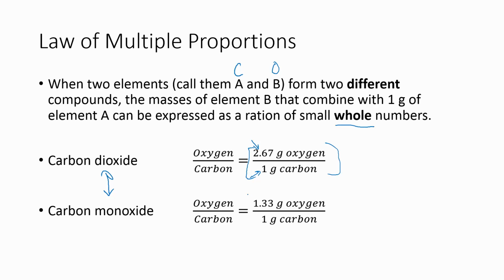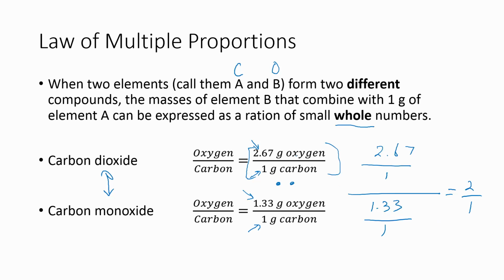What we're looking at is the fact that carbon monoxide, since it has 1.33 grams of oxygen to 1 gram of carbon, that if we look at the ratio of these 2 different ratios to each other, the 2 different compounds, so not 1 compound, but we have to look at 2 different compounds, 2.67 to 1 as a ratio to 1.33 to 1. You divide this all out, it's a 2 to 1 ratio. Okay?